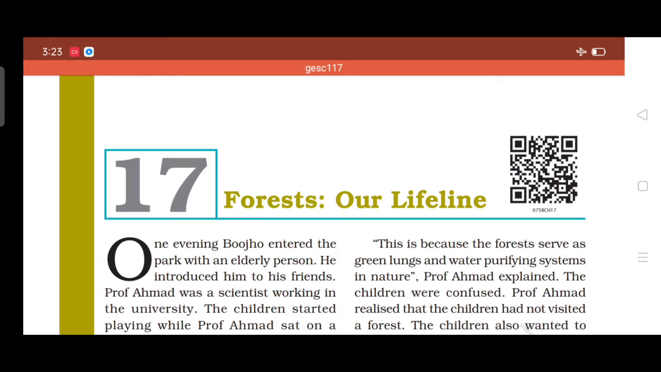Okay, chapter 17, page number 206. From the topic itself, you understand about forest. We all know about forest, right? Here, what is a forest?